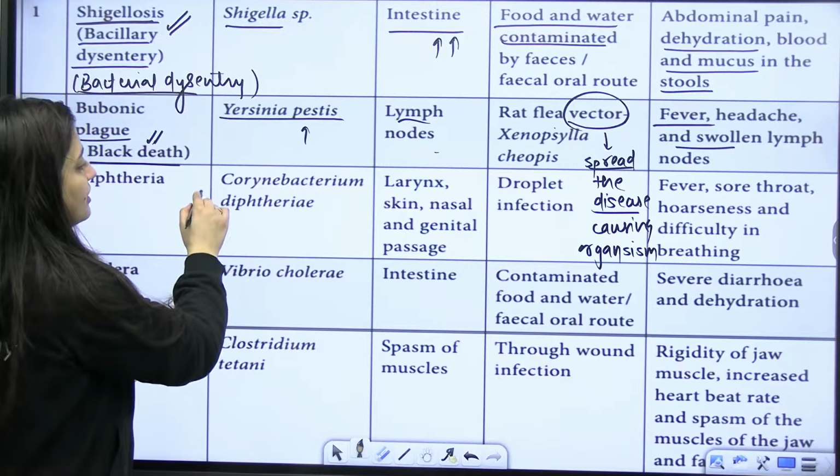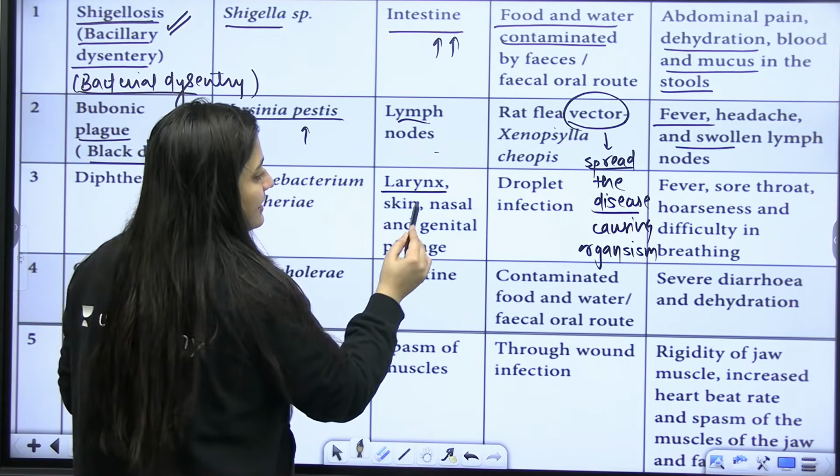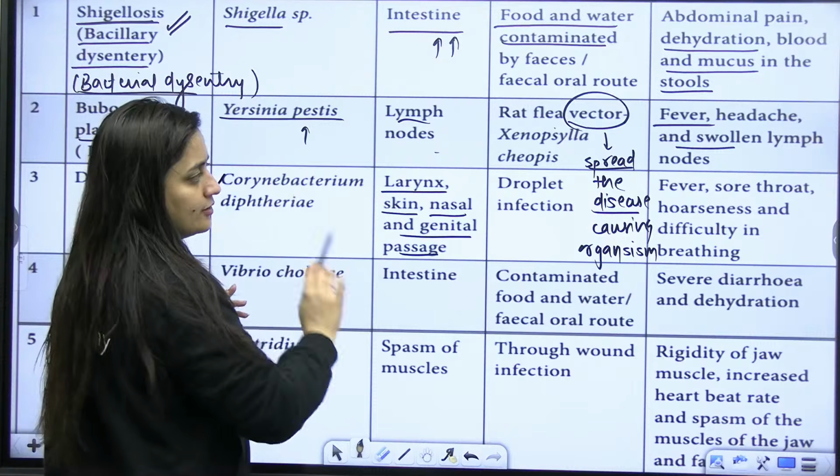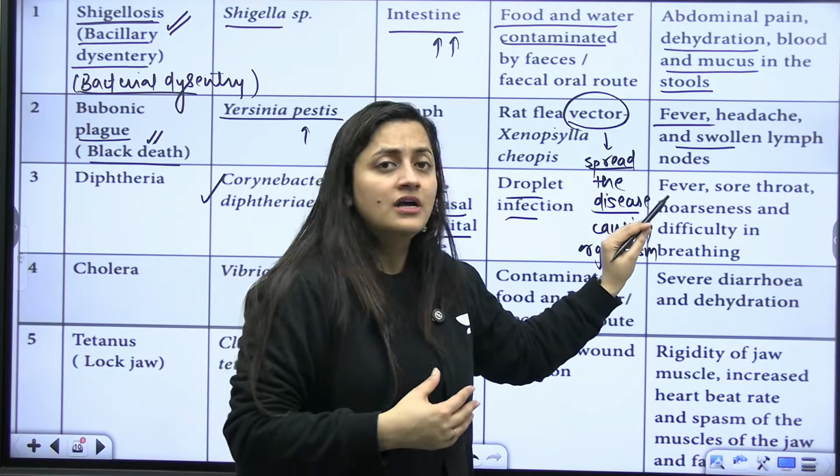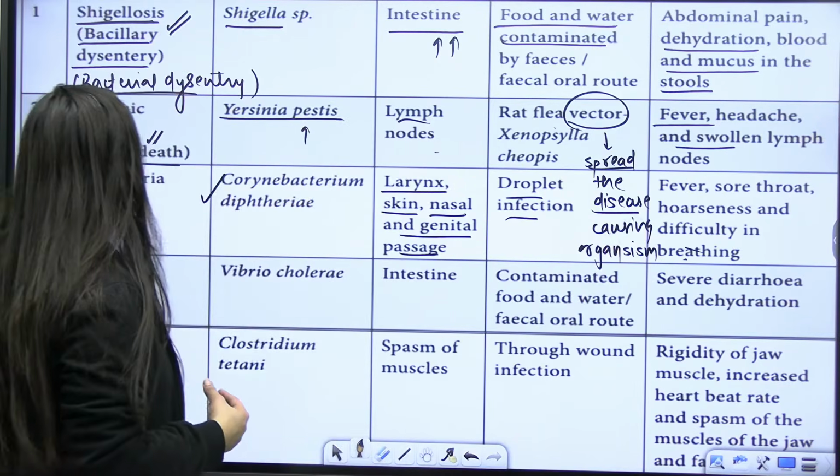Then diphtheria, Corynebacterium diphtheriae. The larynx, skin, nasal and genital passage is the location here. It spreads through droplet infection. Then fever, sore throat, hoarseness and difficulty in breathing. These are the symptoms of diphtheria.